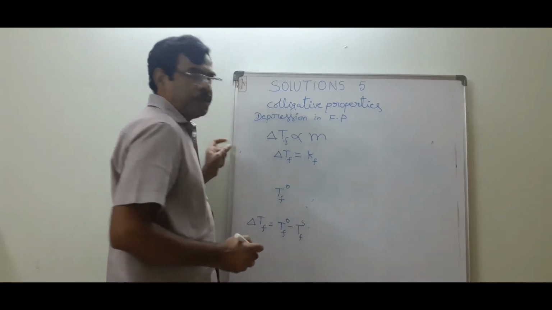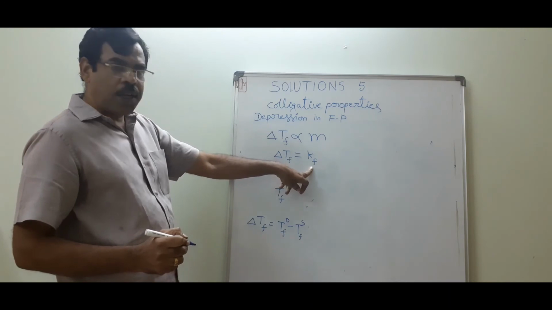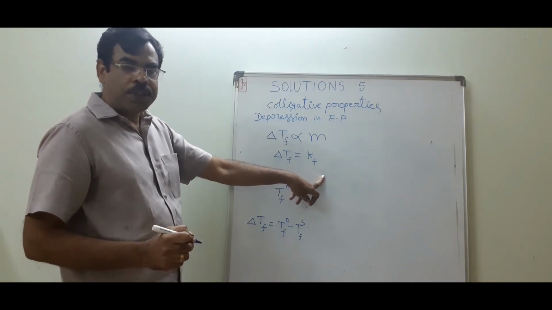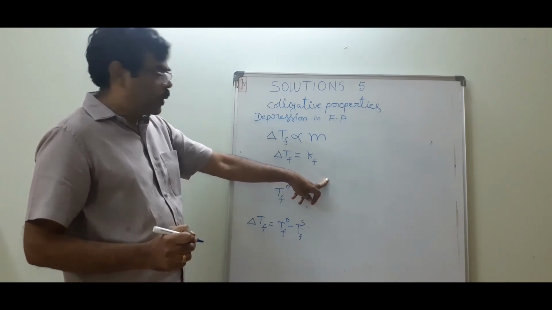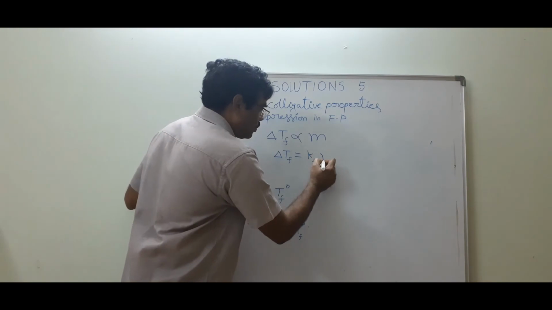This constant is called the depression in freezing point constant, or molal depression constant, or cryoscopic constant.